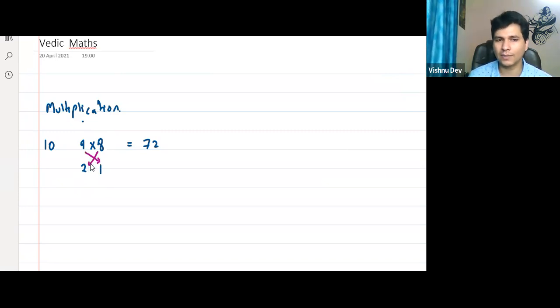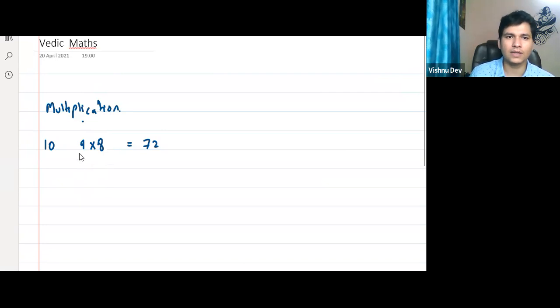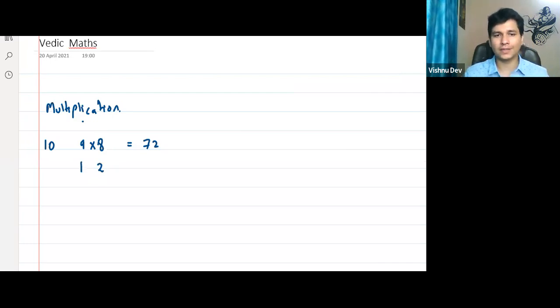Is everyone understanding this? Tell me. In order to make 9 into 10, we need to add 1, and in order to make 8 into 10, we need to add 2. Yes or no? You might be thinking, sir, it is very easy, why are you doing this, I can just write 72. But this is a method that can be used in difficult problems, and I'm taking one easy problem as an example.